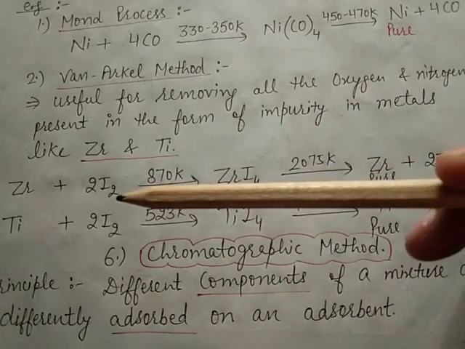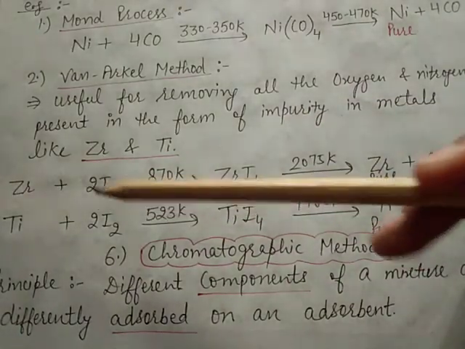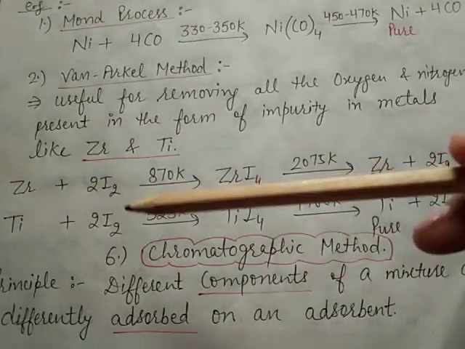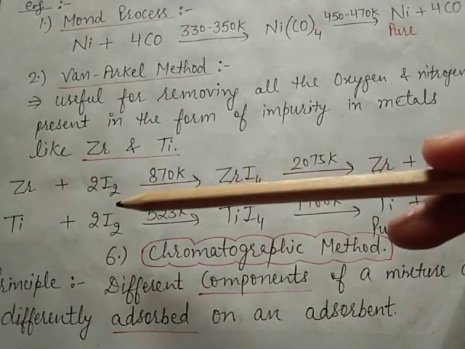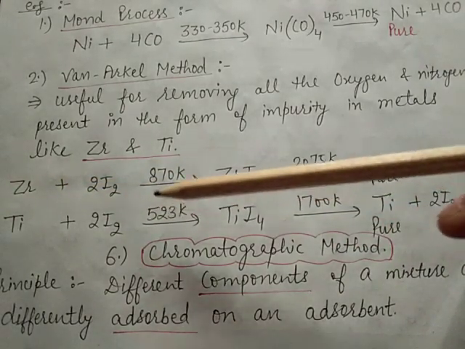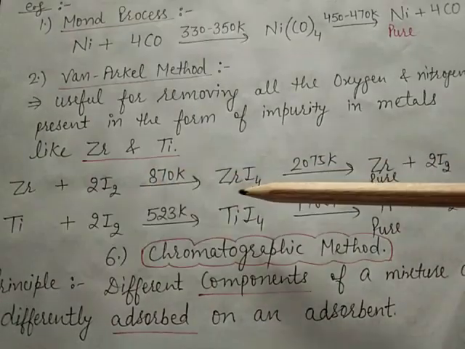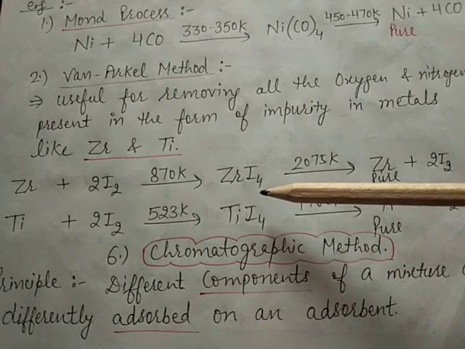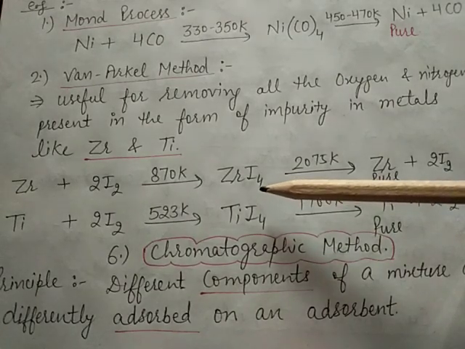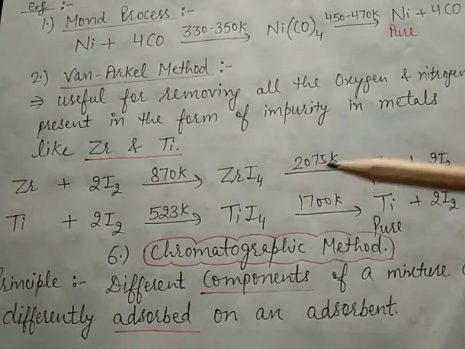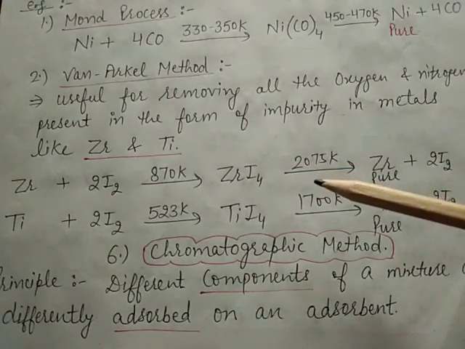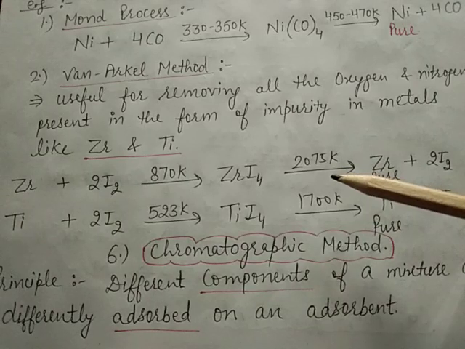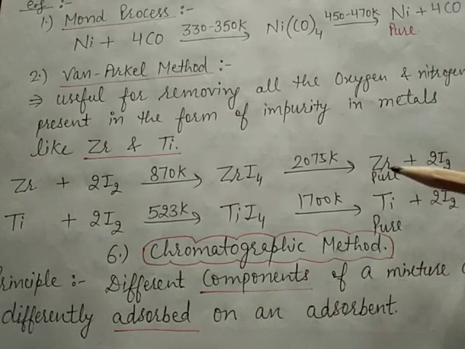Here we take the first example, zirconium. This impure metal is heated with iodine in an evacuated vessel, and it forms a volatile complex called zirconium tetraiodide, and it is decomposed on a tungsten filament to get pure zirconium.